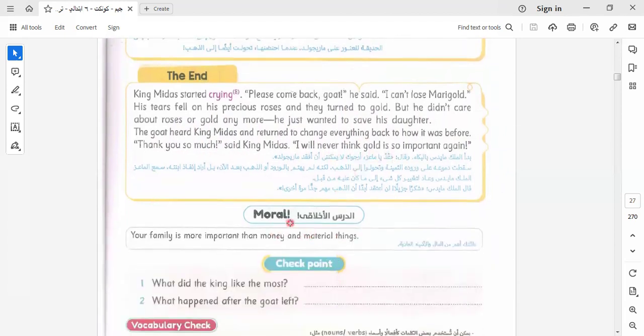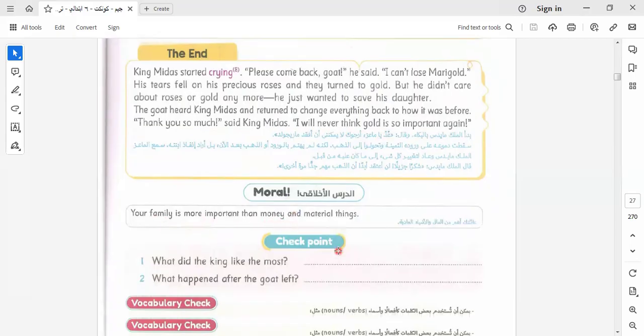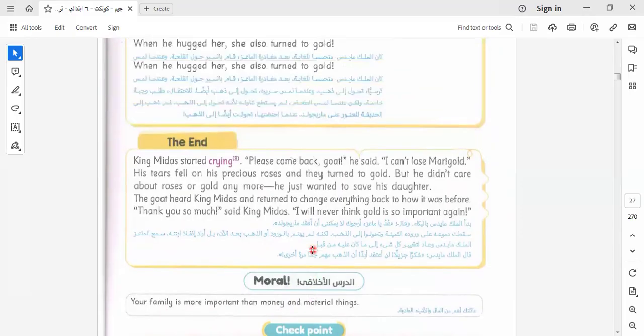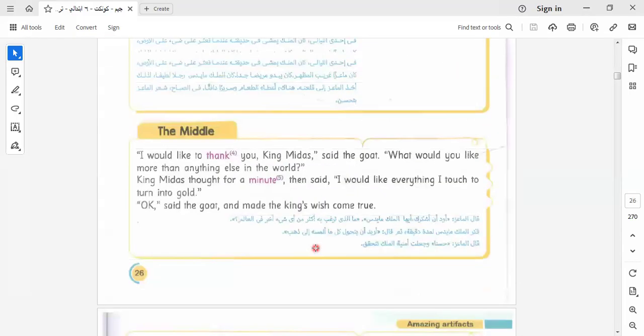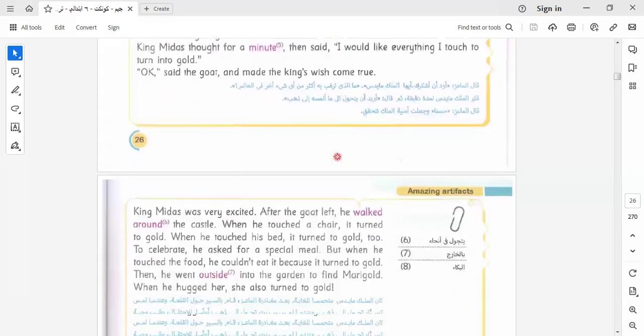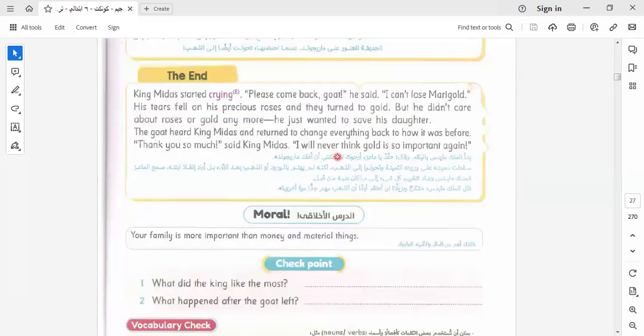So here we have a moral. It will be: family is more important than money and material things. What did the king like the most? As we know from the story, he liked gold. He liked three things: his daughter Marigold, his rose garden, and gold. Okay, these are the things that the king liked.